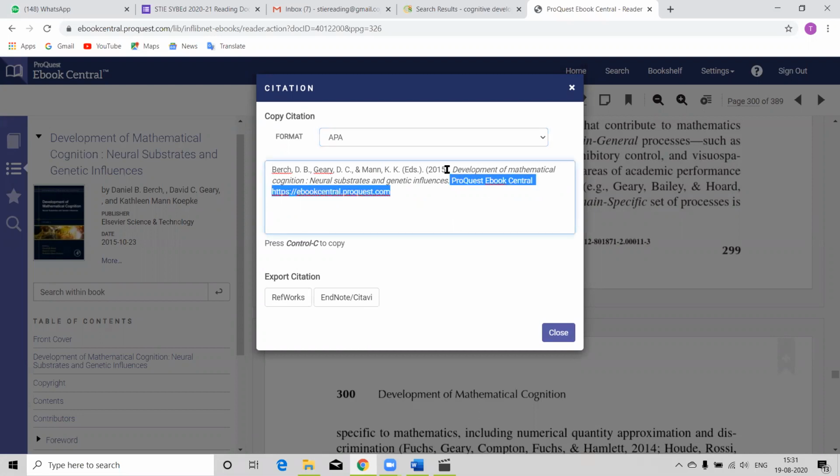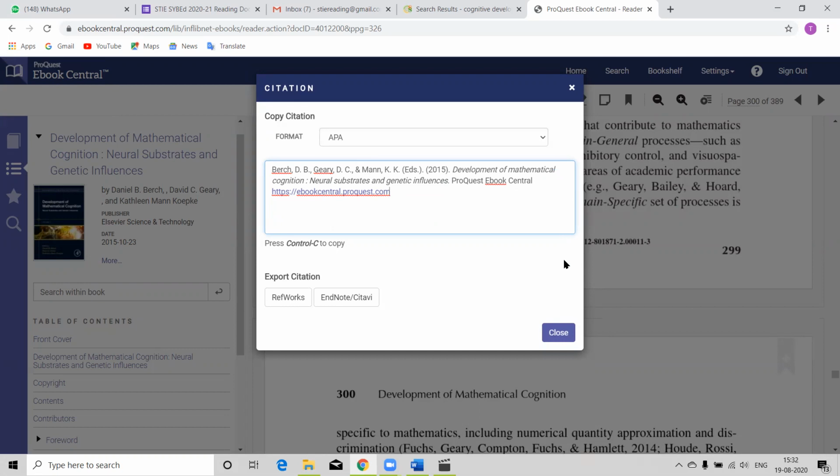This is the title, and that title should always be in italics in APA. Then the source from which you have taken it. I have taken it from ProQuest Ebook Central, and this is the website of ProQuest. This becomes the full citation of this particular document.